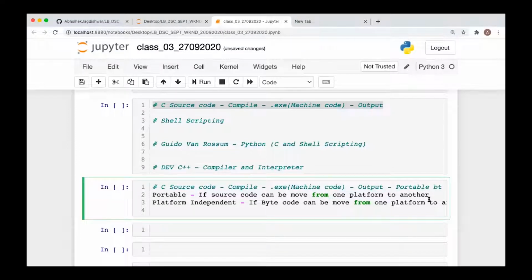In the case of C, the bytecode or .exe file cannot be moved from one platform to another.